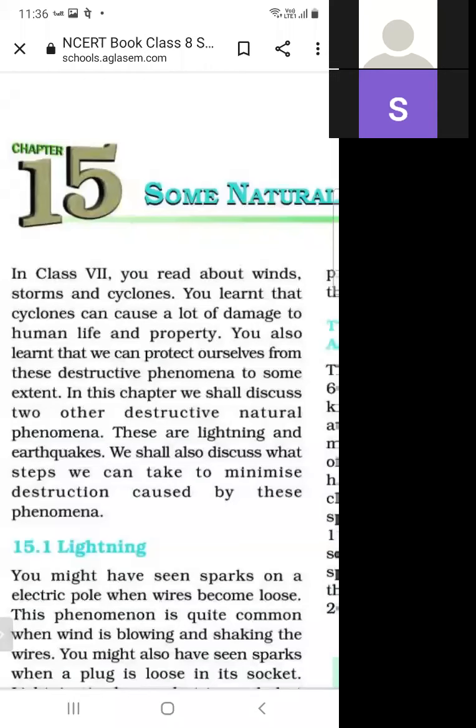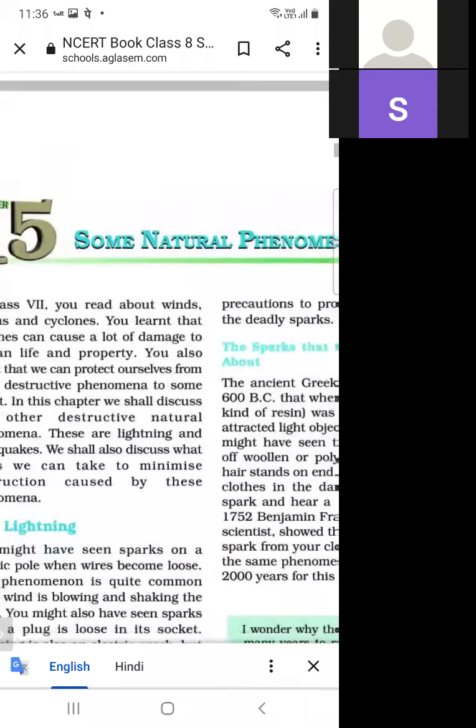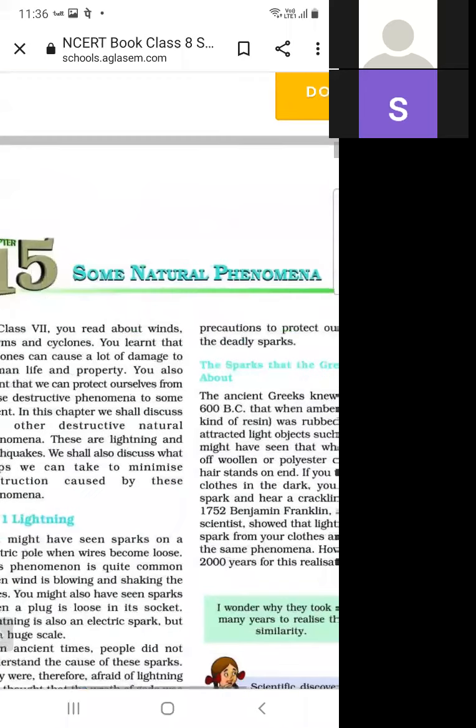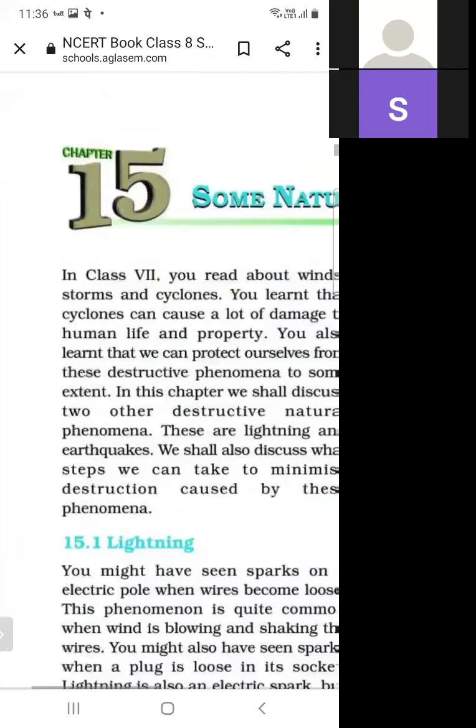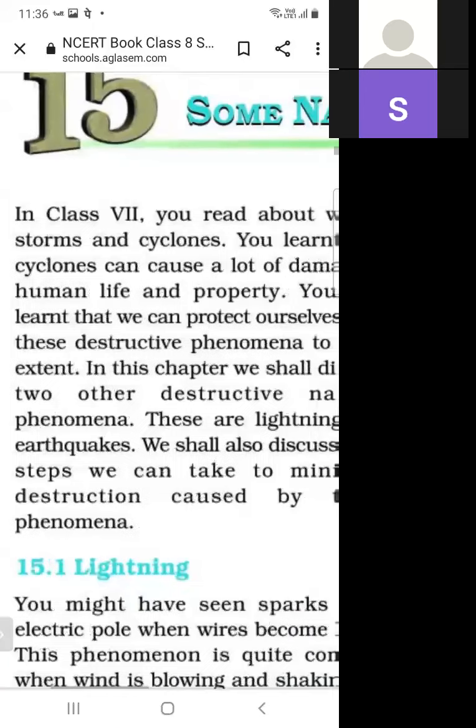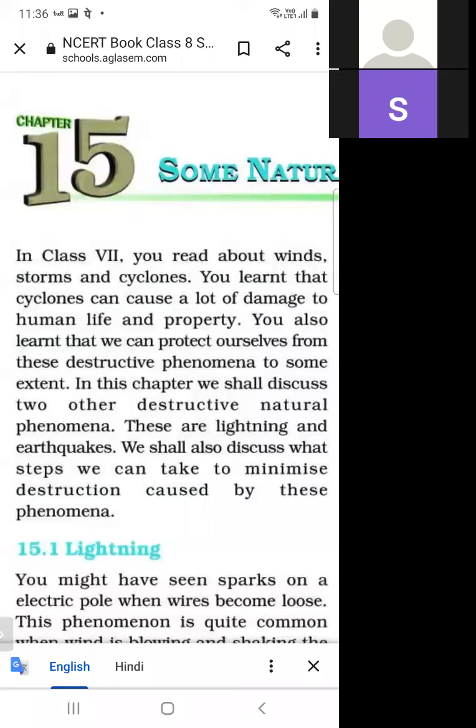Chapter number 15, some natural phenomena. There are two basic phenomena: first is lightning and second is earthquake. We will study these basic phenomena in chapter number 15.